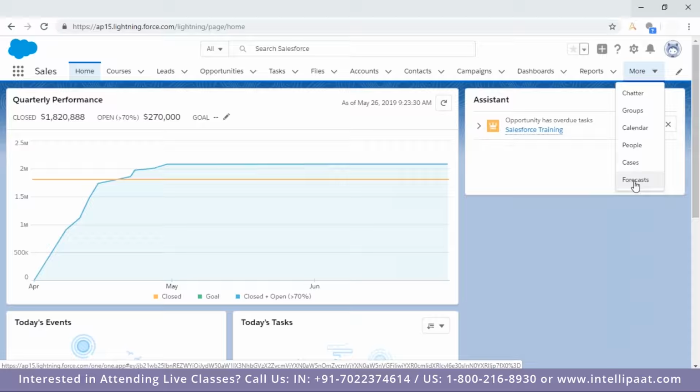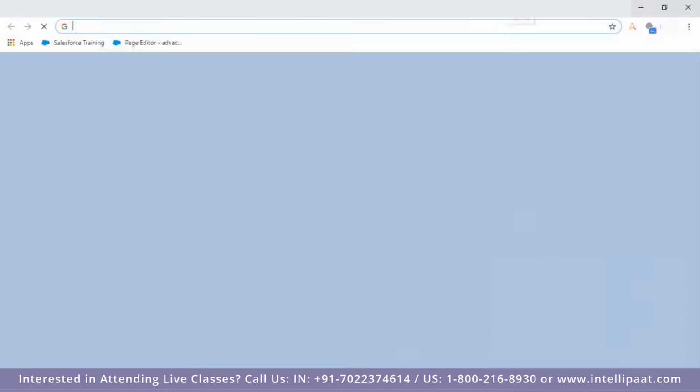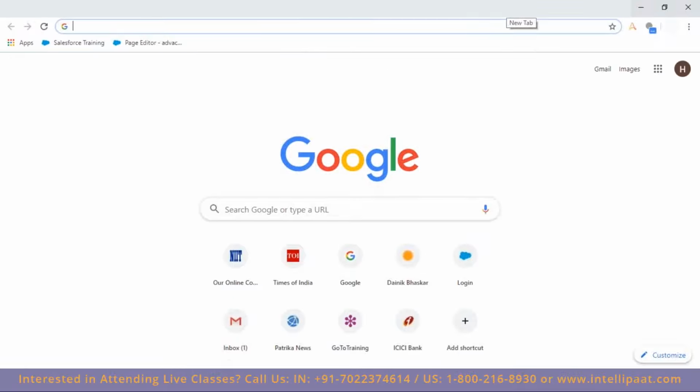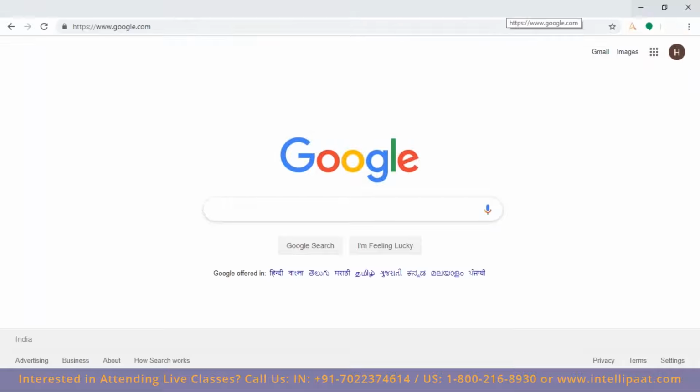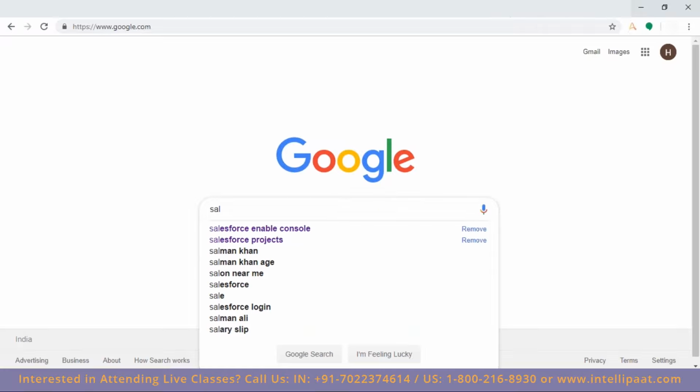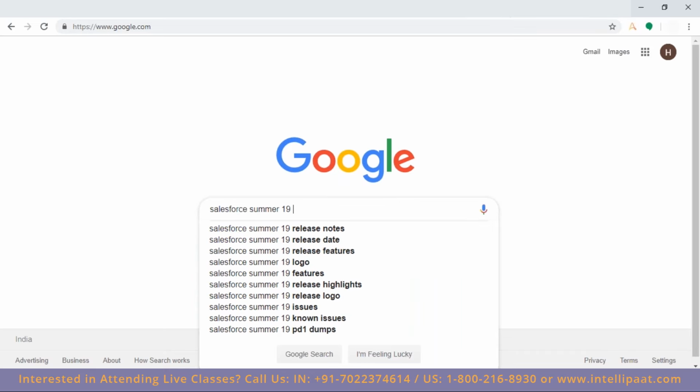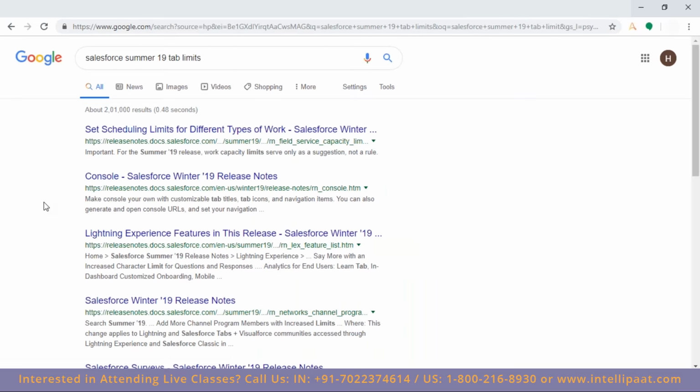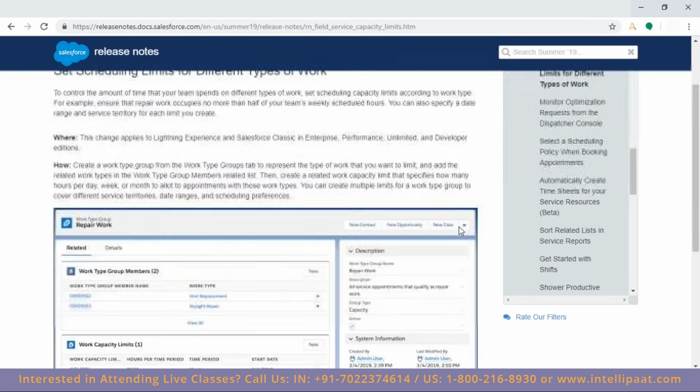So 100 tabs you can create. Let me cross check this, because Salesforce is changing this from version to version. And again, my suggestion, there is no need to remember this by heart, because the limits keep on changing from version to version. Summer 19 tab limit, total number of tabs.